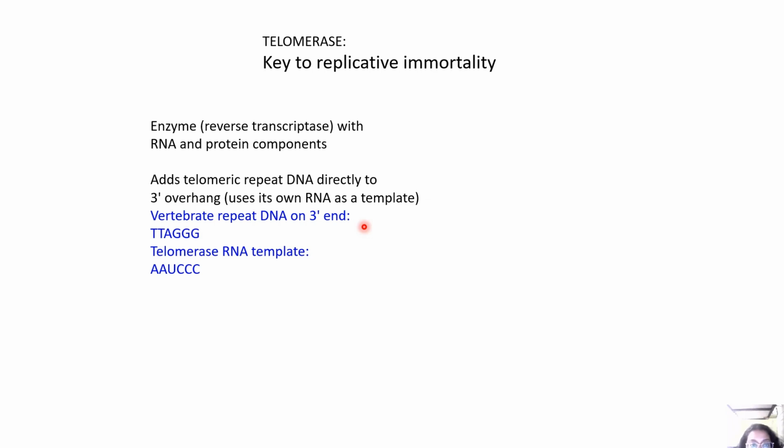Telomerase is an enzyme, a reverse transcriptase with RNA and protein components. It adds telomeric repeat DNA directly to the 3' overhang, using its own RNA as a template. The vertebrate repeat DNA on the 3' end is TTAGGG, and the telomerase RNA template is AAUCCC.